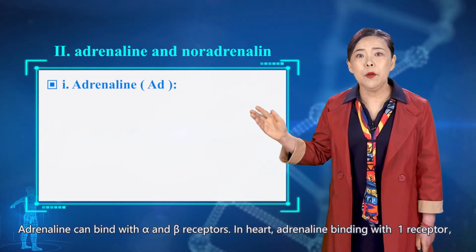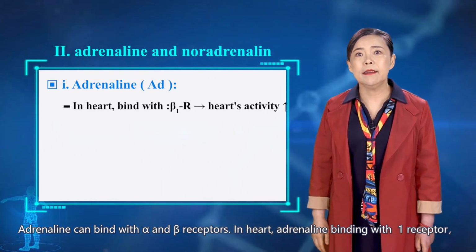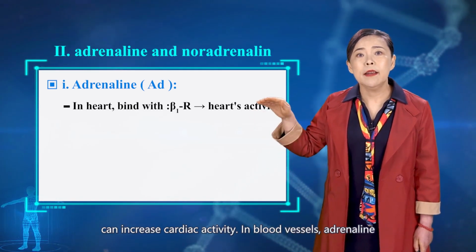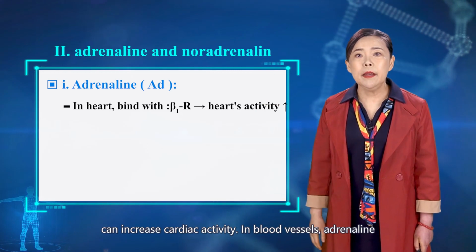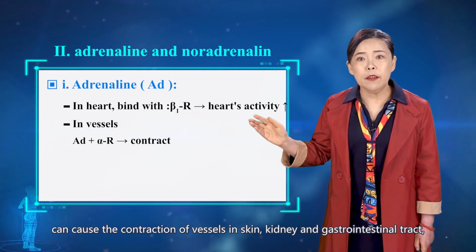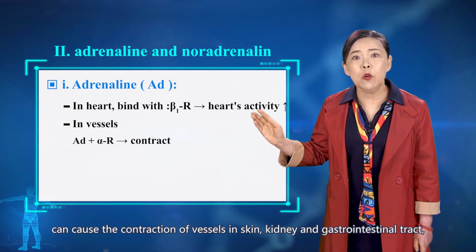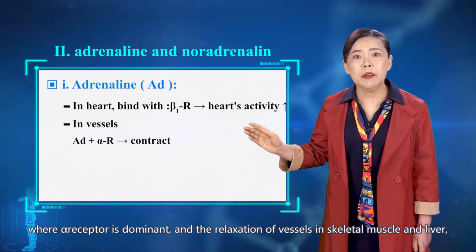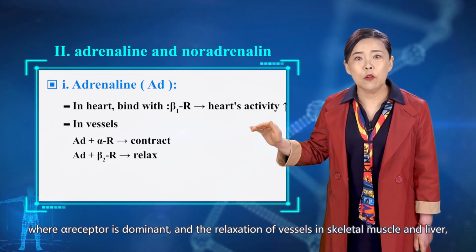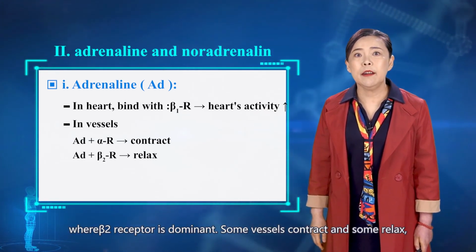Adrenaline can bind with alpha and beta receptors. In heart, adrenaline binding with beta-1 receptor can increase cardiac activity. In blood vessels, adrenaline can cause the contraction of vessels in skin, kidney, and gastrointestinal tract, where alpha receptor is dominant, and the relaxation of vessels in skeletal muscle and liver, where beta-2 receptor is dominant.